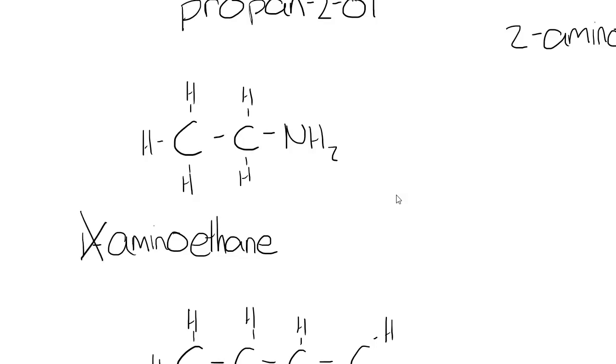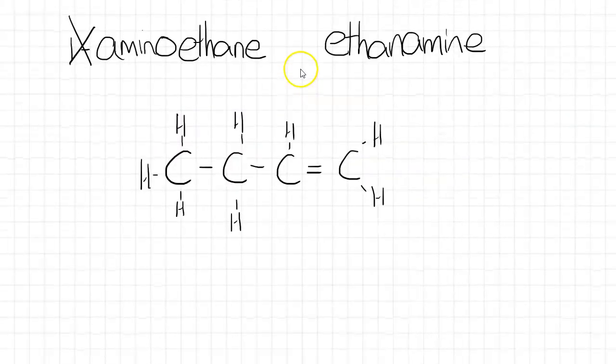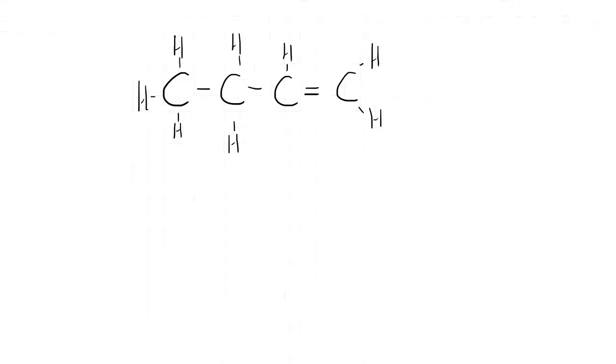We just say aminoethane, or we can call this ethanamine. Either works, so that's totally fine. And that's how you name amines. So you might see them written as both. And then for alkenes, for the level 2 course, you won't see alkenes with another functional group, that is, with the functional group that ends up in the suffix. You might see something with a halogen attached, but we've got an example of that.